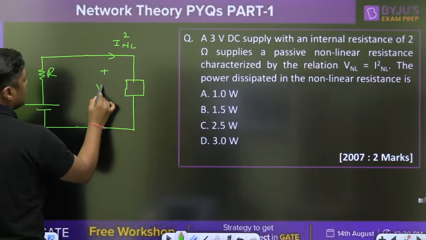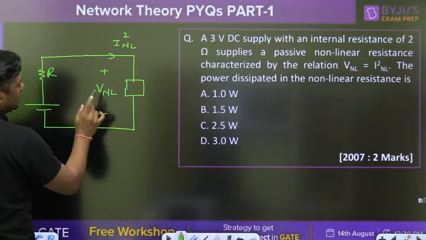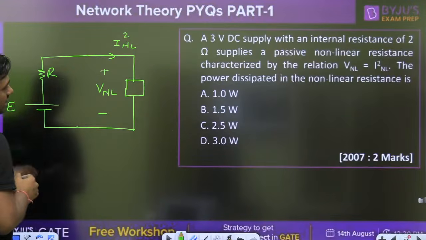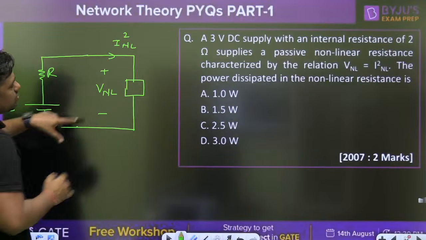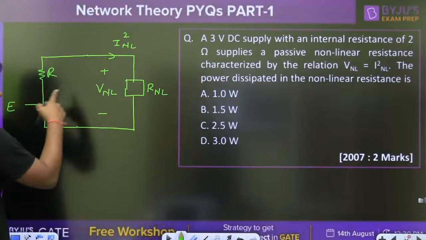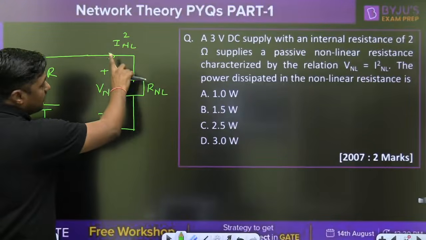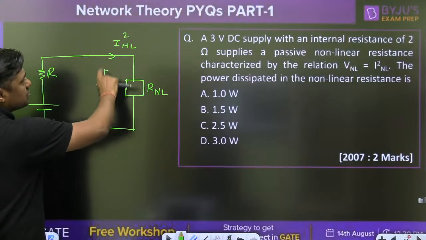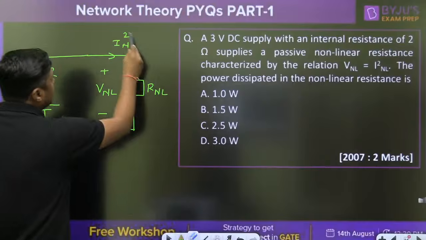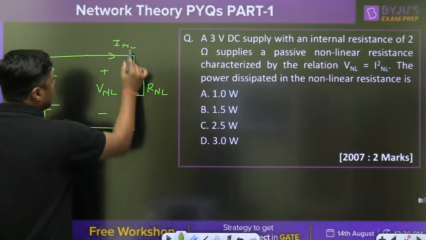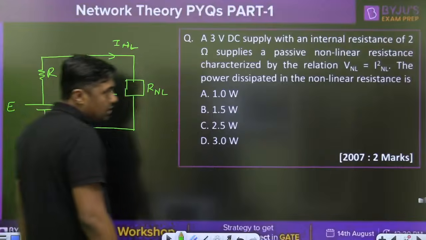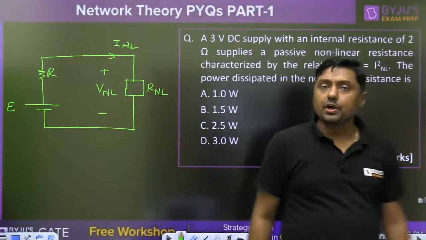This is the voltage across that non-linear resistor, NL for non-linear. This is the non-linear resistor. So VNL, and what is the relation? It will not follow Ohm's law. VNL is equal to INL square, where INL is the current through that resistor. I think that diagram is clear to everyone.